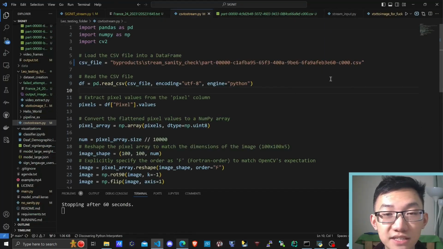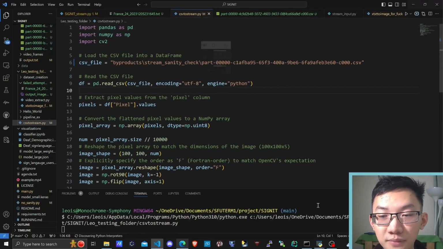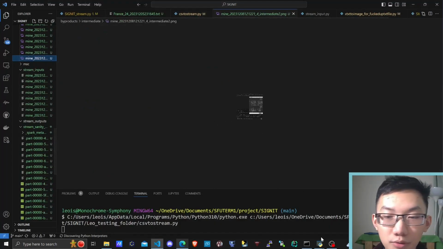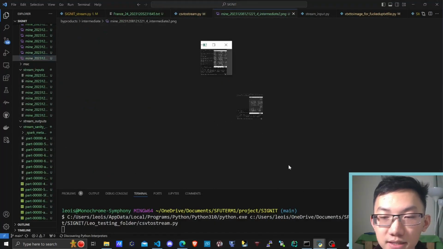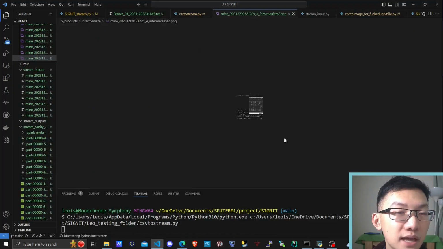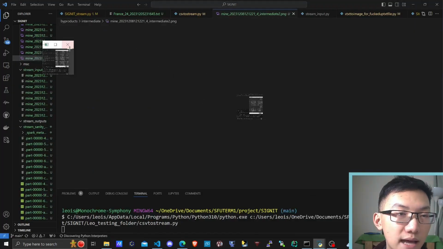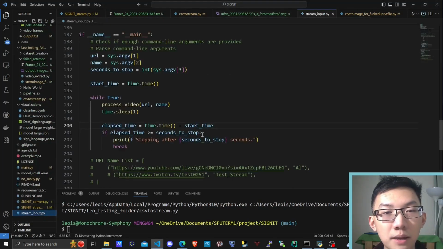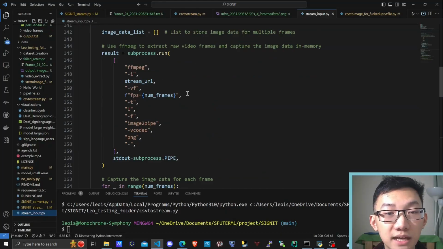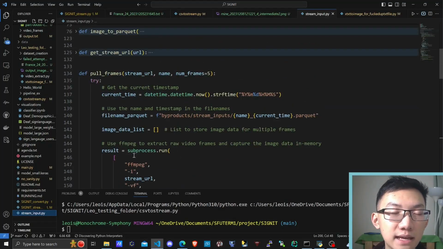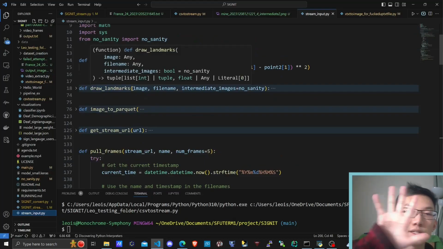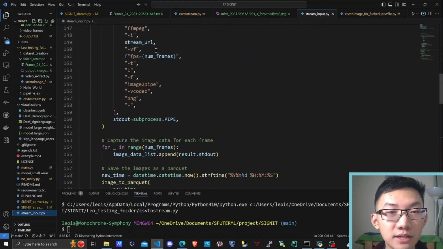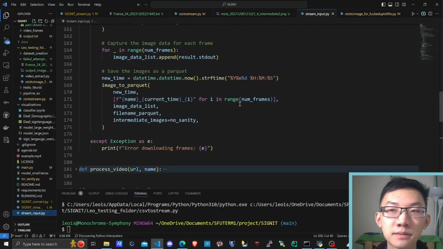We can take a look, see if these CSVs line up with the images that we have, and indeed we do. This matches up quite nicely with what we have over here. Now, notice there are 5 of them. That's because every single CSV has 5 of these images. Why is that? Well, that is because our FFmpeg command in stream_input.py reads 5 frames per second from the live stream. Afterwards, it takes those 5 frames, centers them around the hand, formats them, and then saves it as a parquet file. We can adjust the number of frames up or down depending on your preference.